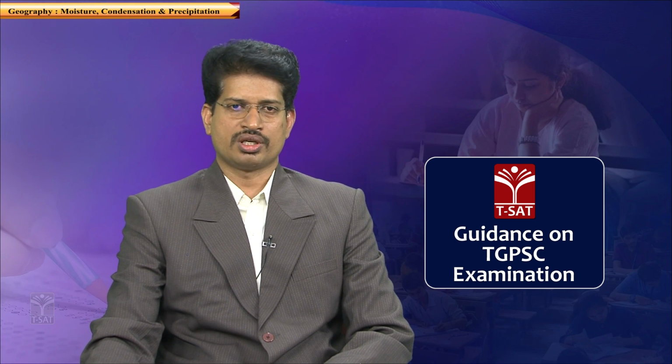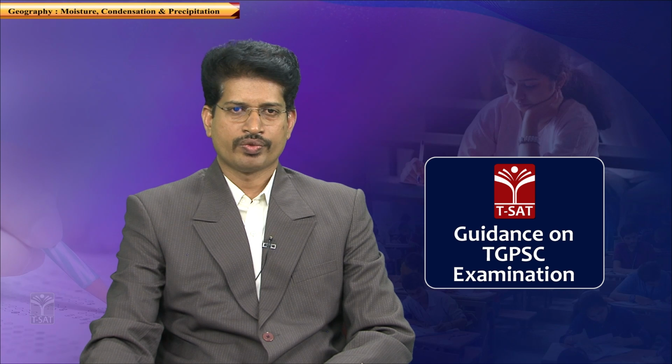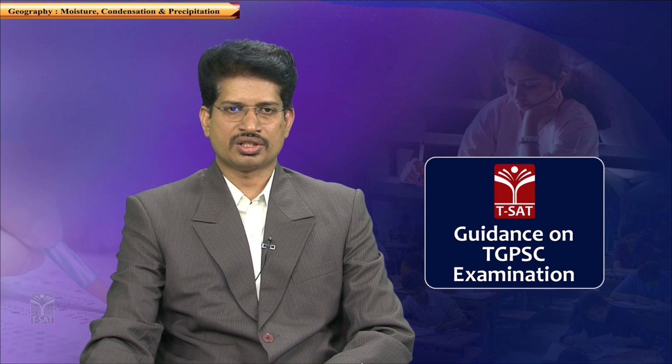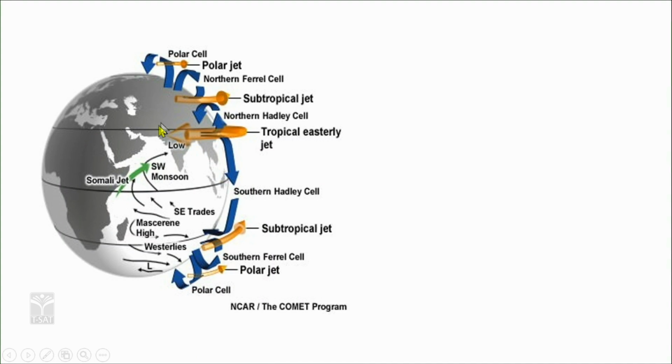See this here, for example, you have the Somalian jet flowing from the Arabian Sea towards India. You also have a subtropical jet flowing in this direction. These subtropical jets further help in strengthening the monsoons.